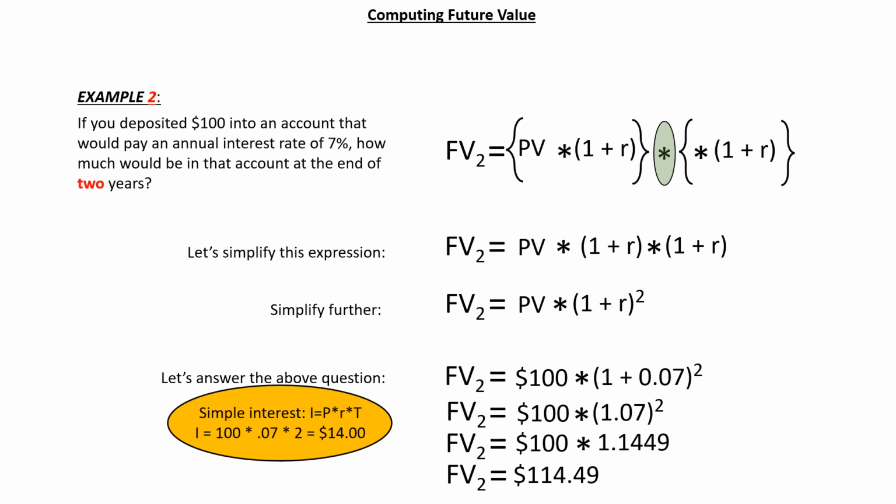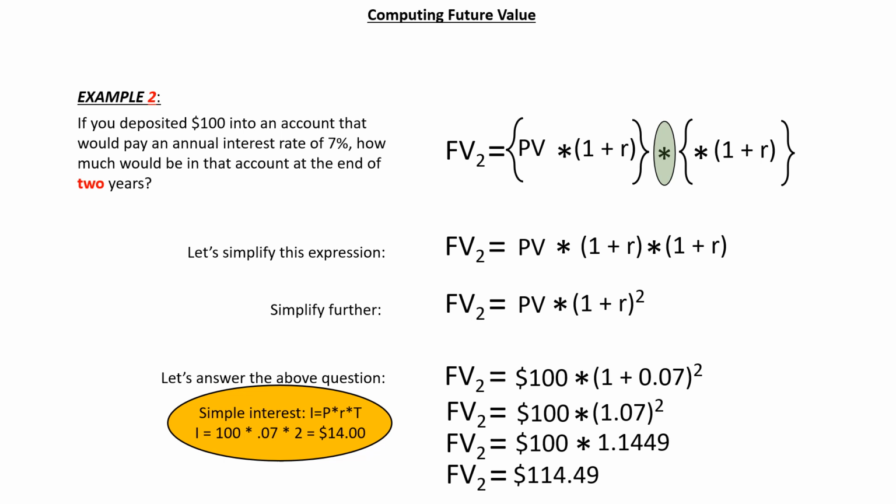Using the simple interest formula, I equals P times R times T, where T is the number of compounding periods, in this case years, only $14 would have been added to the account by the end of year 2, whereas using the compound interest method, $14.49 would have been added to the account.